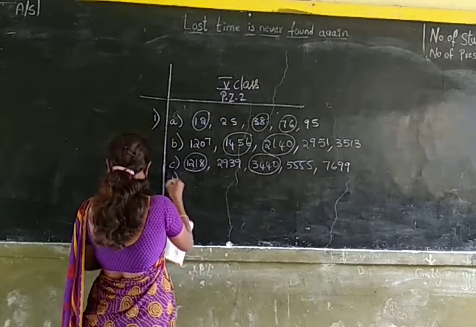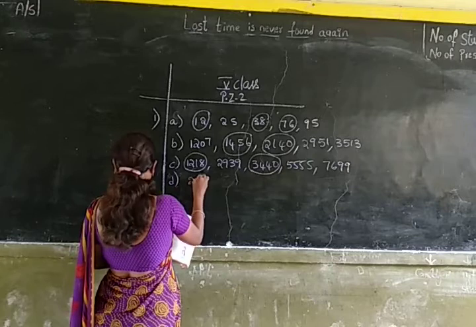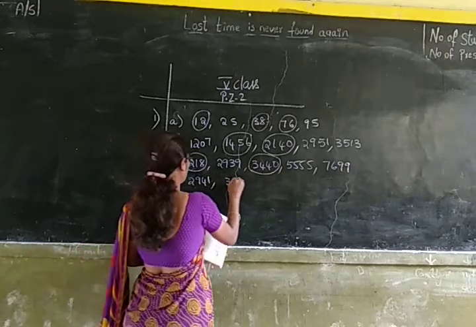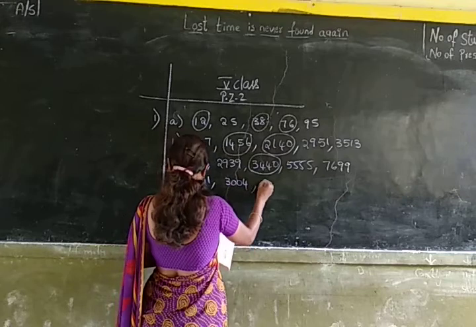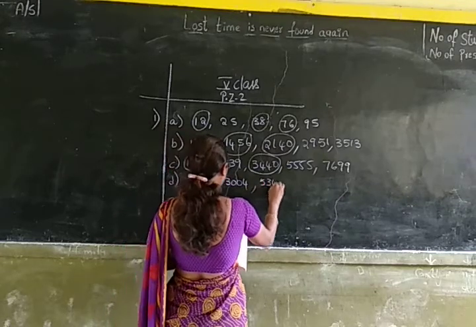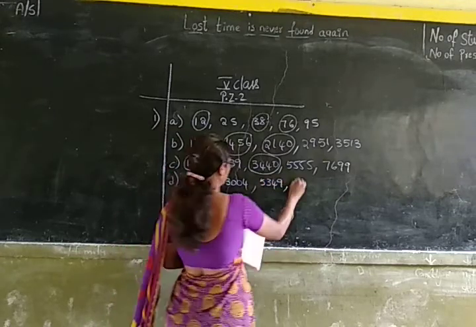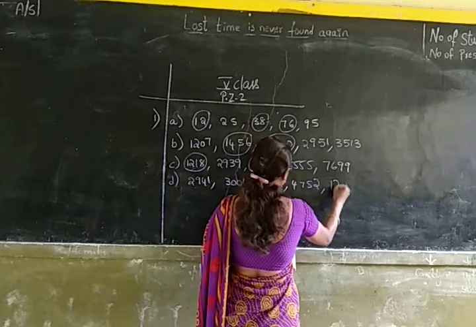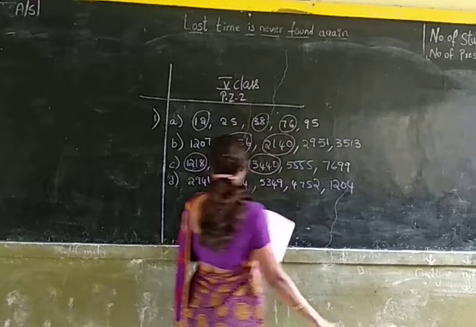Now let us do the D sum. 2,941, 3,004, 5,349, 4,752, 1,204.